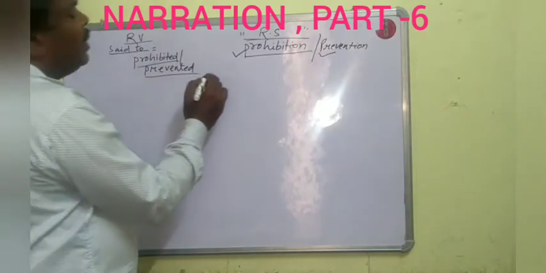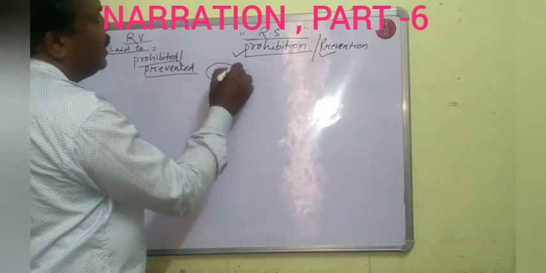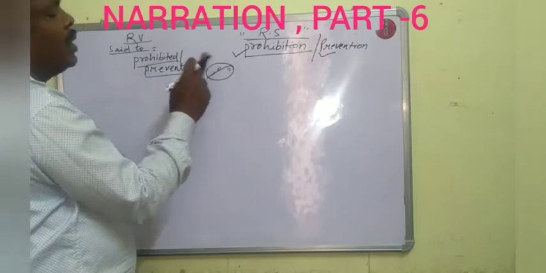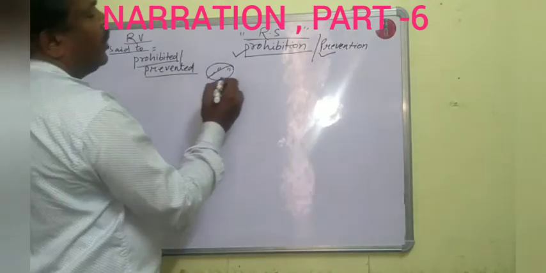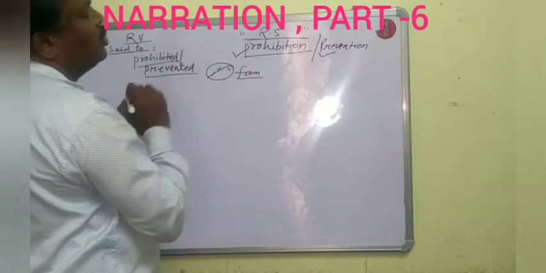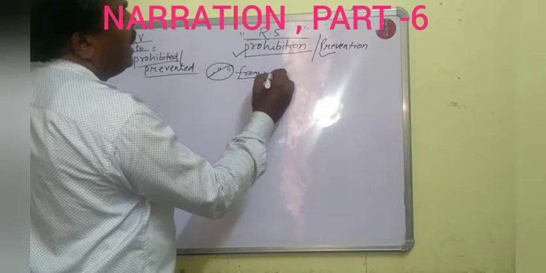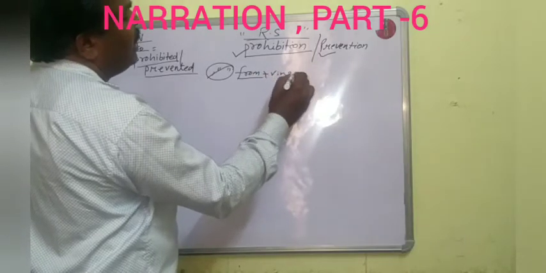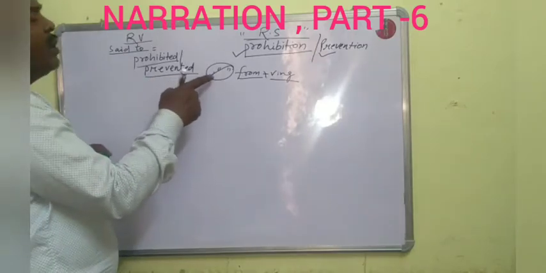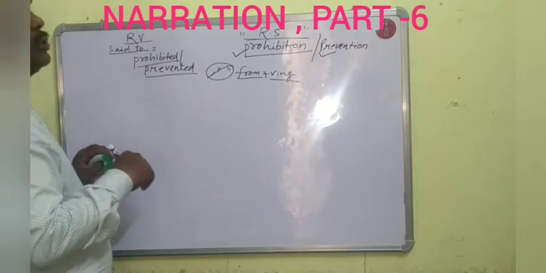Then, removing the comma and inverted commas, from will be used. After from, the ing form of the verb will be used. No connector like to will be used.